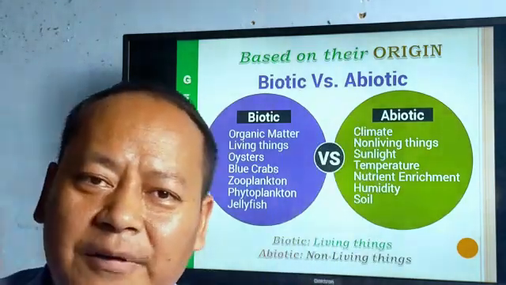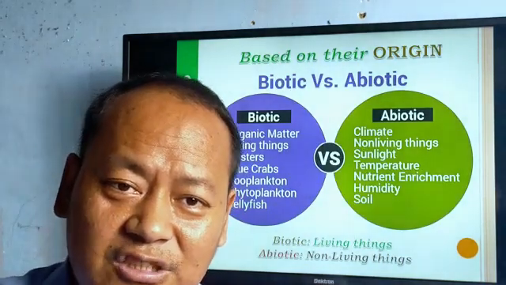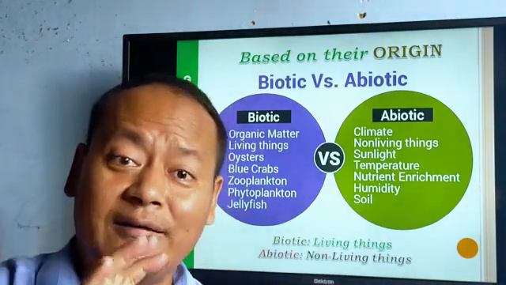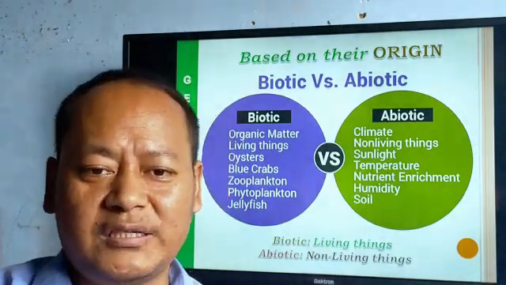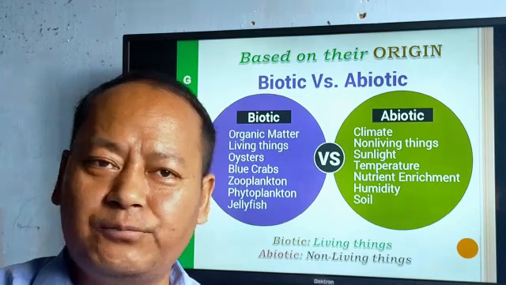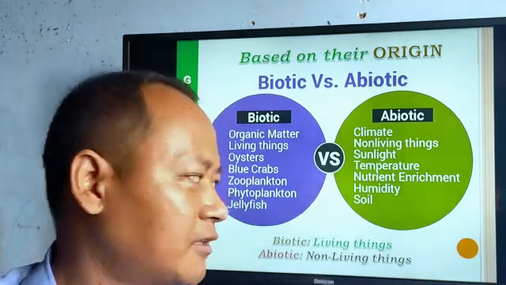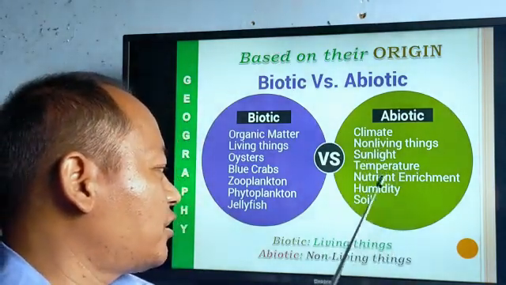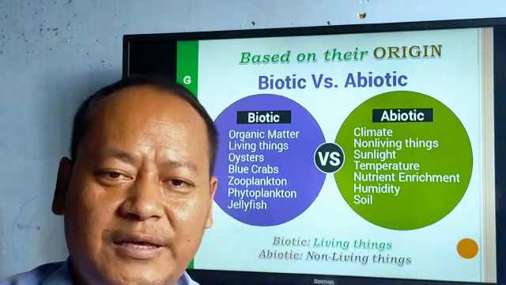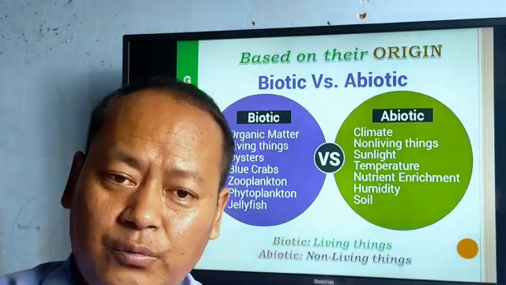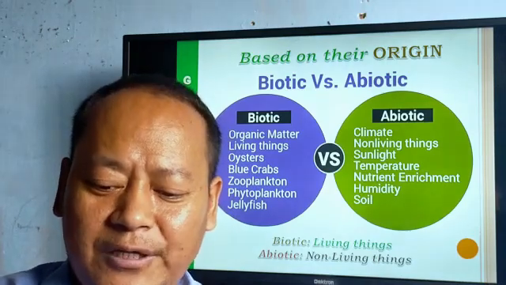Here, my dear student, abiotics are very important. They play a part in our life. They are regarded as non-living things because they are not moving, running, nor breathing. They are important because they play a part in our lives. The climate, the sunlight, temperature, nutrient enrichment, humidity and soil, all are playing a part in our human lives. So, on the basis of origin, we classified resources into biotic and abiotic.